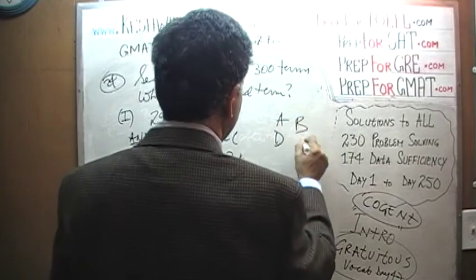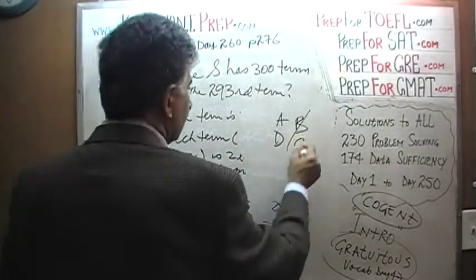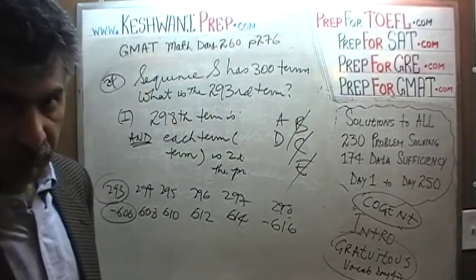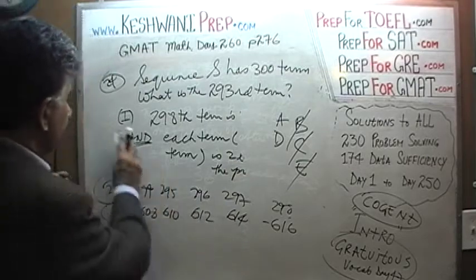A, D, B, C, E. Because the first statement by itself is sufficient, we know the answer cannot be B, C, or E. It will have to be either A or D. Let's look at the second statement.